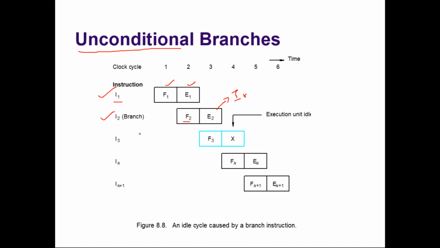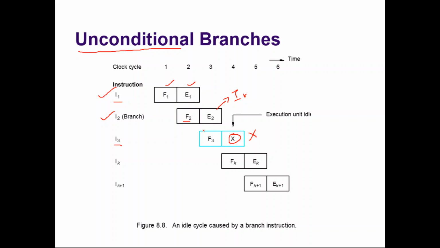But meanwhile, what happened? Instruction 3 was fetched during clock cycle 3. But at the end of clock cycle 3, the processor recognized that after instruction 2, the instruction supposed to be executed is K, not 3. But instruction 3 is already fetched. So the processor will stop this execution. This cross represents that it won't go to the execute stage. It will be stopped from getting into execution because this is a wrongly fetched instruction.